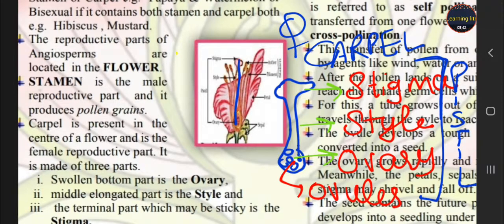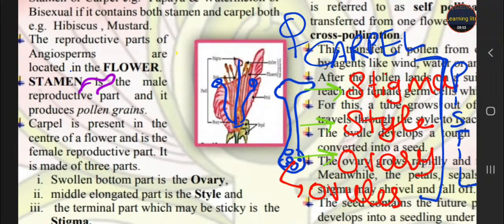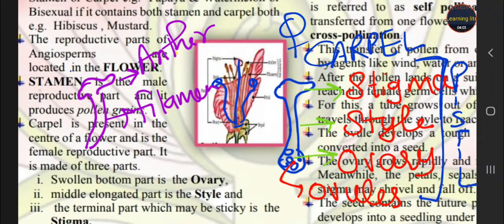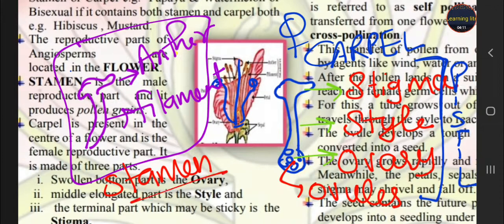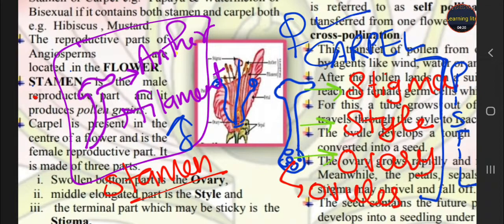And what about the male part? You can see the male part in the diagram. The structure and shape of the male part is like that. The upper part is known as the anther, and the second part is known as the filament, and the complete male part is called the stamen. So these are the two parts of a flower. This is the male part and this is the female part.